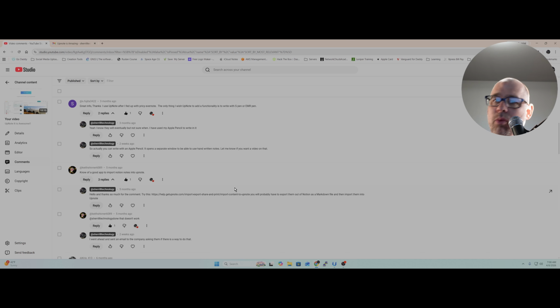If you're wanting to try UpNote, I would highly recommend you do. It's a great app. If you're just needing basic functionality where you type tags, where you type things, then this is the app for you. It's a great app. I love it. And it's stable. It's very reliable and stable, which is pretty rare these days. Most apps these days are just terrible, but this one actually I think is really good. I think they've done a really good job.